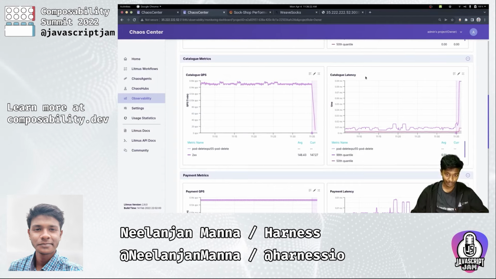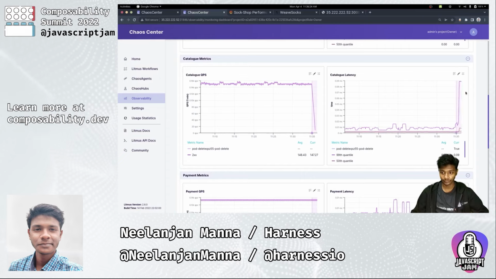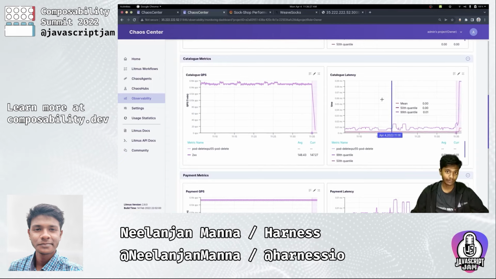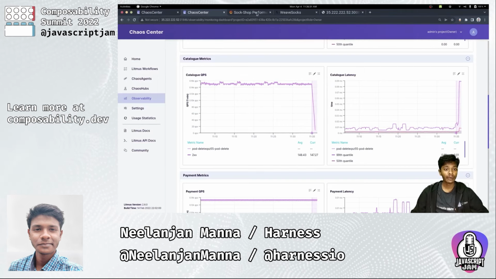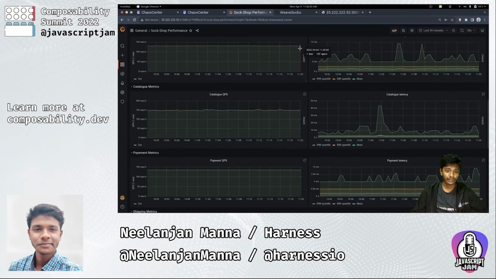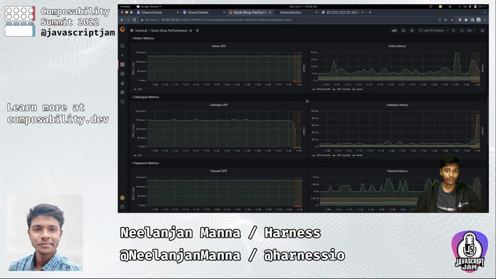And at the same time, the catalog latency is also going very high since there are no pods at the moment to serve the requests. We can validate the same using a Grafana dashboard which we can set up as part of our Kubernetes.